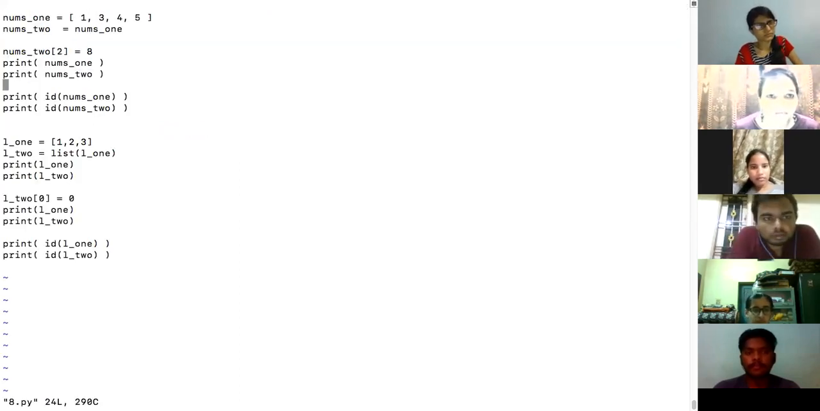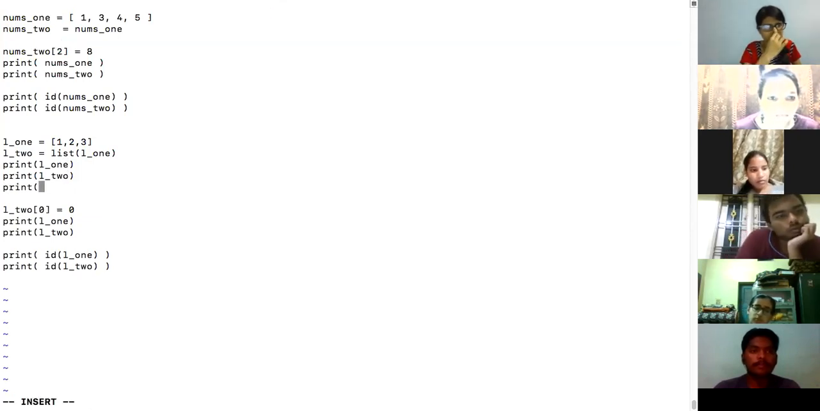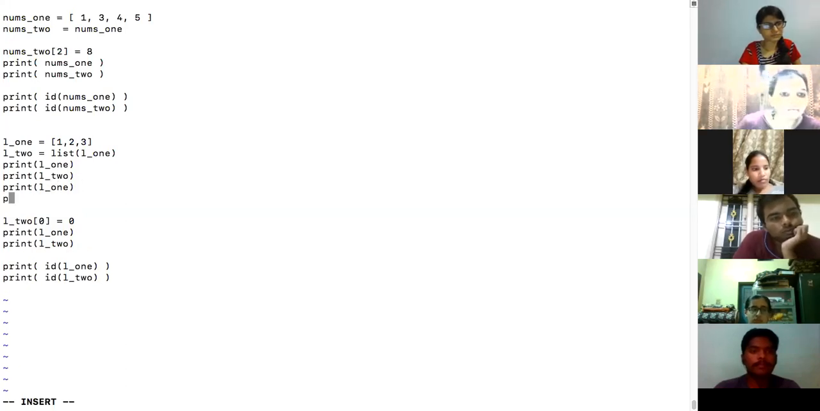Now, what should I do to make a separate copy of that? One of the ways to make a separate copy is to use this function list and say L1. I want a separate list. List is basically a function, to convert this list into another list, L1 and L2. Now, what we will do is print the IDs of L1 and L2.